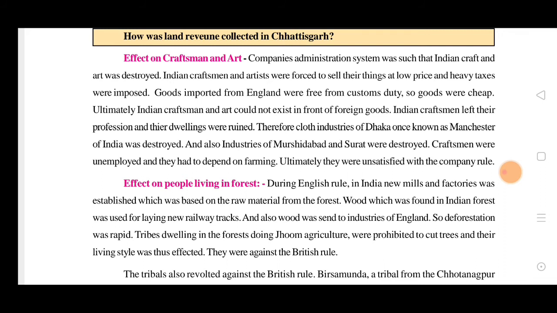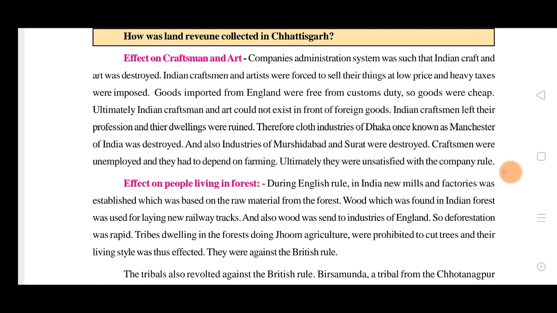So the cloth, the famous industry of Dhaka, also known as Manchester, also got destroyed. Now nobody is working or wants to work there. The industries of Murshidabad and Surat were also destroyed because of this exploitation. The craftsmen were unemployed and had to depend on farming. Forcefully they had to depend on farming, because now there was no other choice.